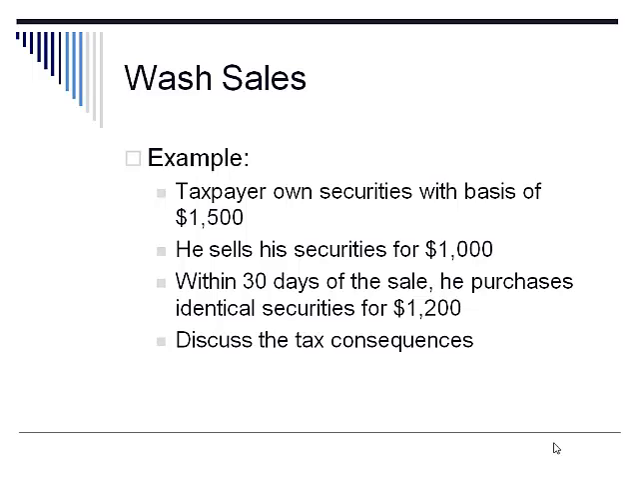Here's an example to demonstrate the wash sale principles. The taxpayer owns securities with a basis of $1,500. He sells his securities for $1,000, and within 30 days of the sale, he purchases identical securities for $1,200. Discuss the tax consequences. Take a moment to work through this example, and we will go through the solution in the next slide. You can turn off the lecture if you need to.